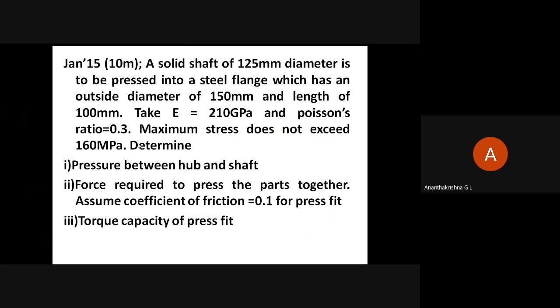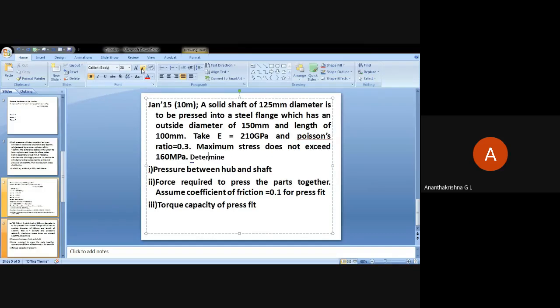Okay, maximum stress does not exceed 160 megapascal. We need to find out the pressure between hub and the shaft, the force required to press the parts together by taking a coefficient of friction of 0.1 for press fit, and the torque capacity. Okay, so this is what we need to do.